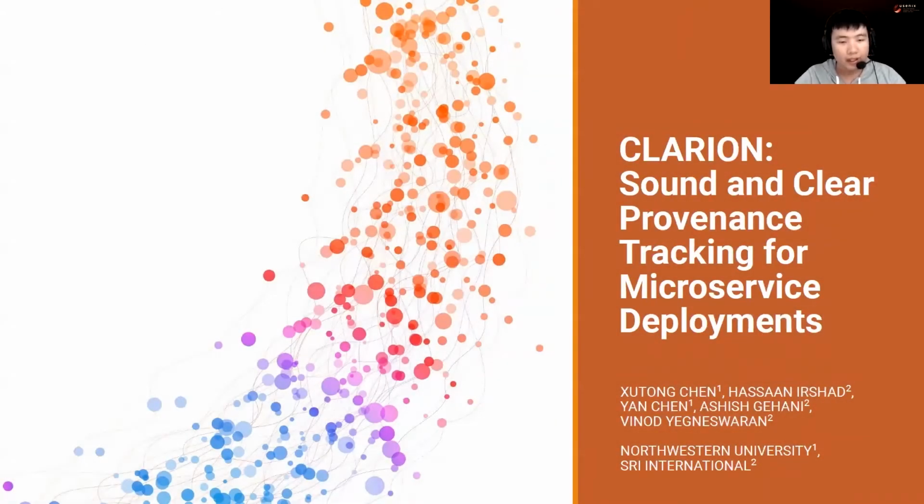Hello, today I'm going to introduce our work, CLARION: Sound and Clear Provenance Checking for Microservice Deployments.